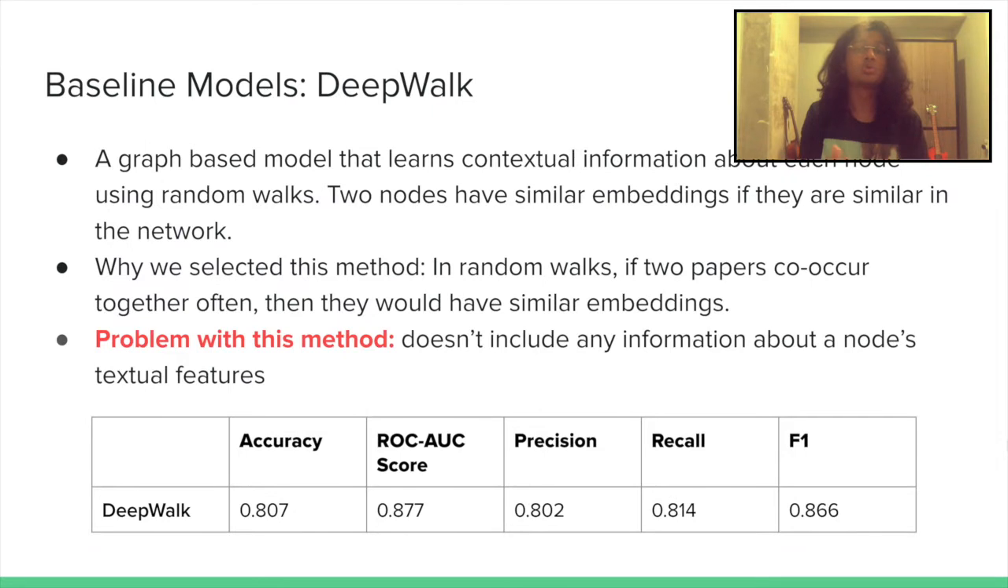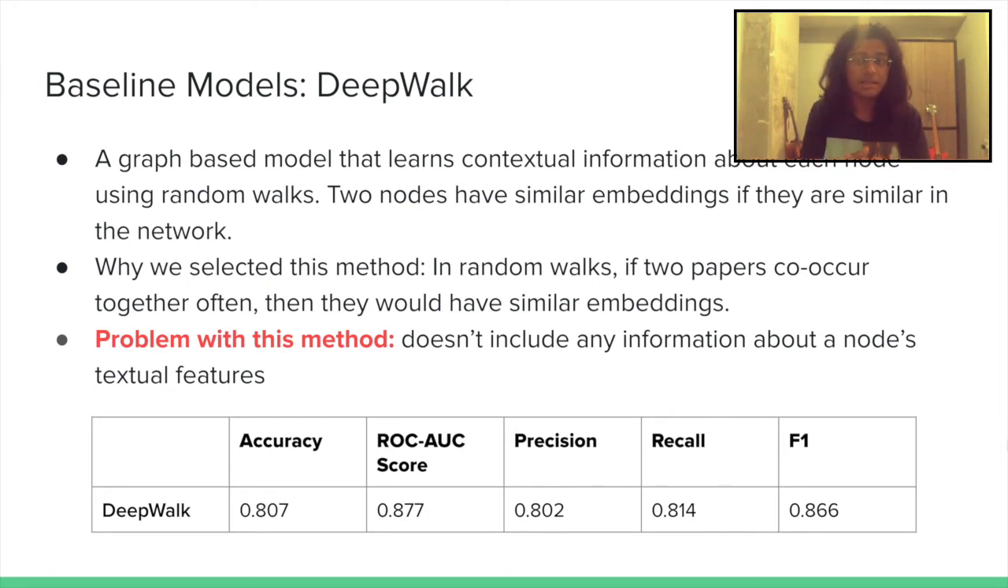The next method we used was DeepWalk, which is another popular GNN. And this one is different from the previous one because it uses random walks. So if two papers are going to occur frequently together in the random walk, it means they're very similar, right? High chances they're going to cite one another. And so their embeddings are also going to be very similar. So that is why we chose this method.